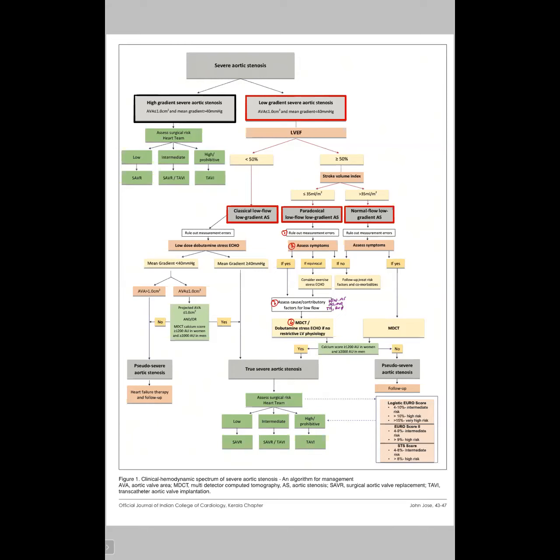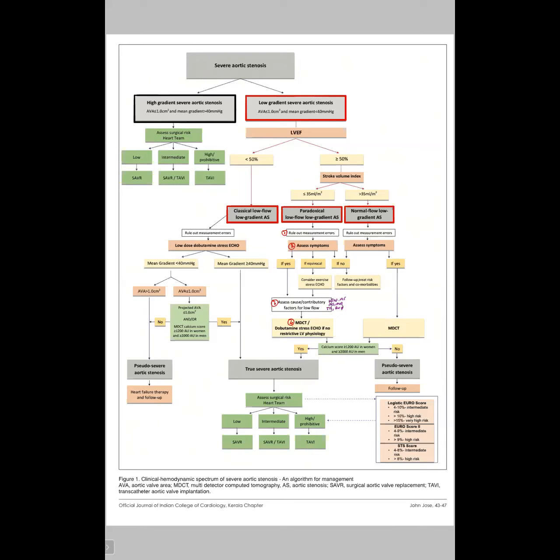If with the DSE the mean gradient increases to more than 40 mmHg, it implies true severe aortic stenosis. With the low dose of dobutamine, the EF has improved, causing an increase in mean gradient of more than 40. In another group of patients, the mean gradient is still less than 40, because even with low dose dobutamine their contractile reserve is so limited that they are unable to increase their gradient to more than 40.